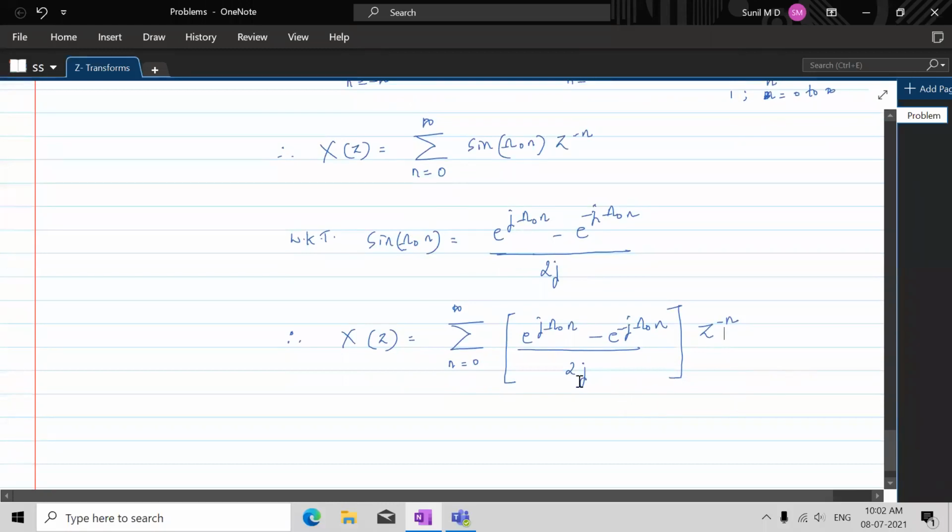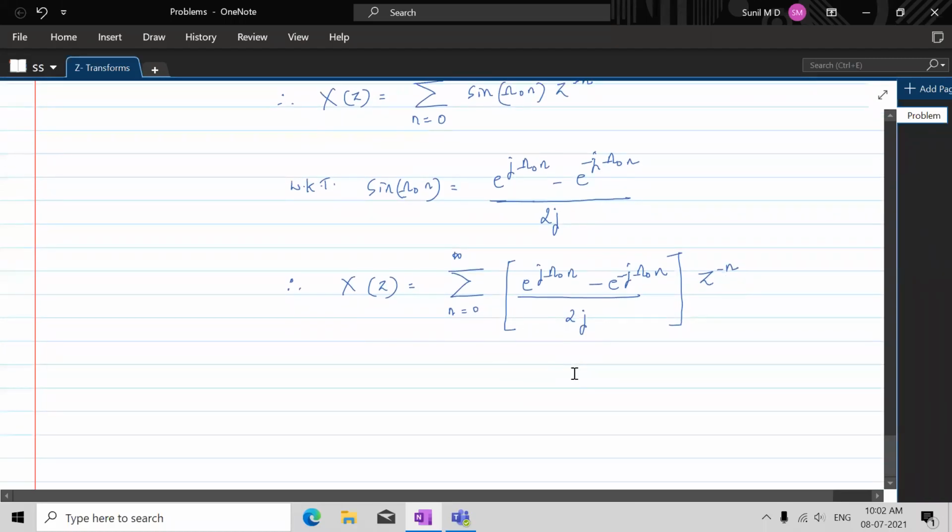Fine. So 1 by 2j is a constant. Just keep it outside this summation because n is not there in that. So let's keep that 1 by 2j out, and rearrange this as summation n ranging from 0 to infinity e power j omega naught n z to the power minus n, minus summation n ranging from 0 to infinity e power minus j omega naught n z to the power minus n. This is how the things are.